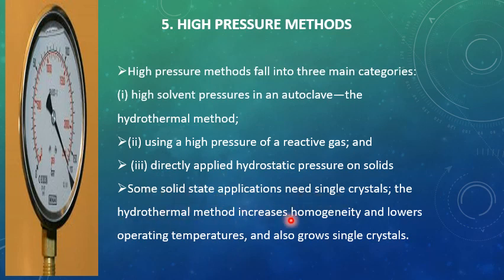The hydrothermal method increases homogeneity, and we will study it in detail in the next lecture. The hydrothermal method's advantage is that the product will be homogeneous and low temperature will be required, and we can also grow single crystals, meaning a very small particle size can be obtained.